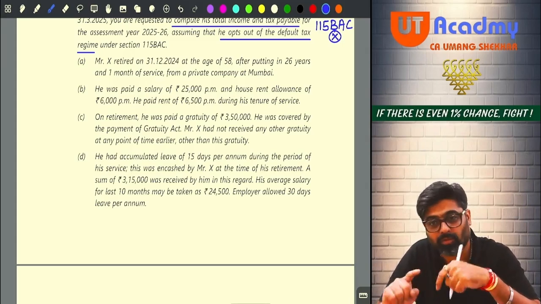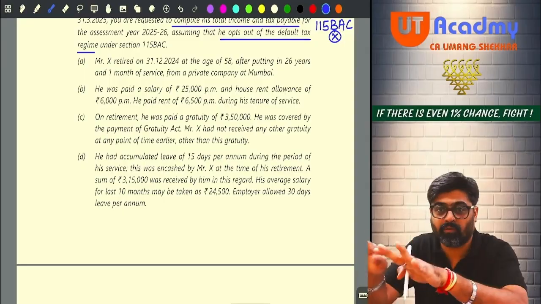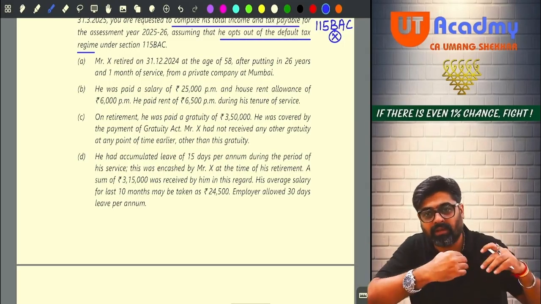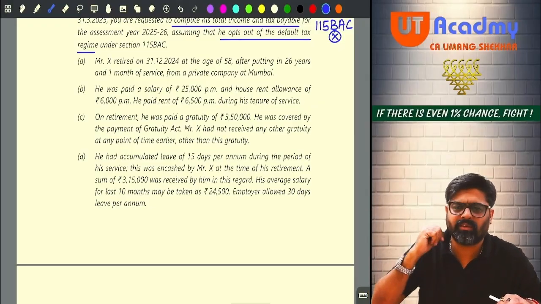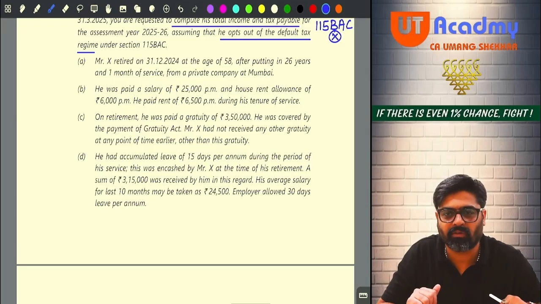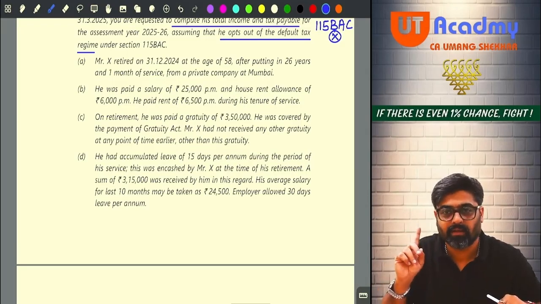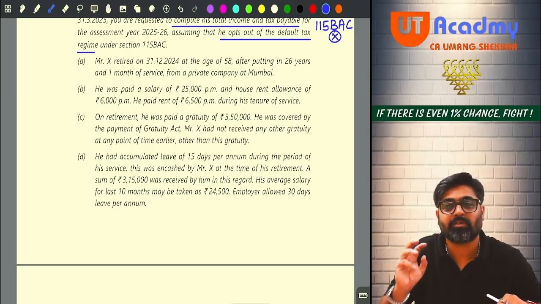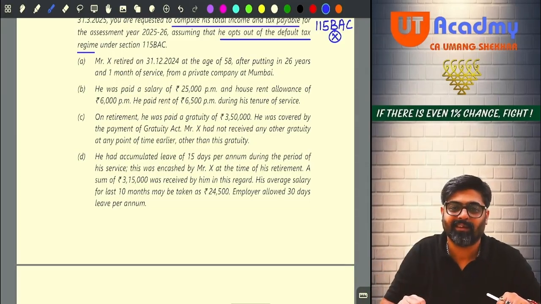Earlier this was optional. 115 BAC was optional. You could take 115 BAC, but normal was the usual one, so everyone was going with normal. Very few people were opting for 115 BAC. And Madam is very adamant. She wants everyone to follow 115 BAC, because she has given her heart and soul for this section.